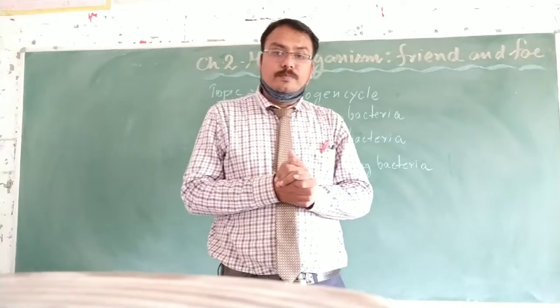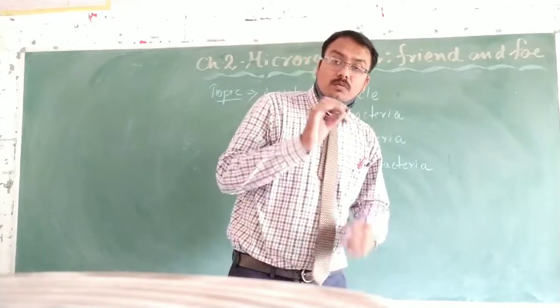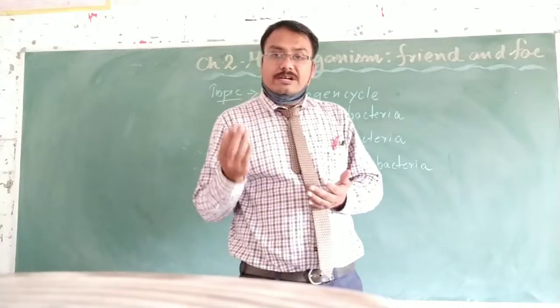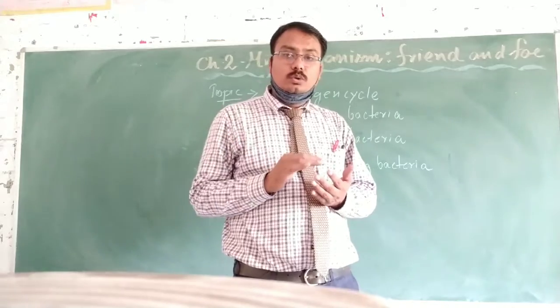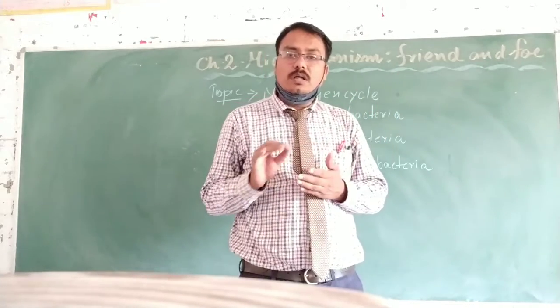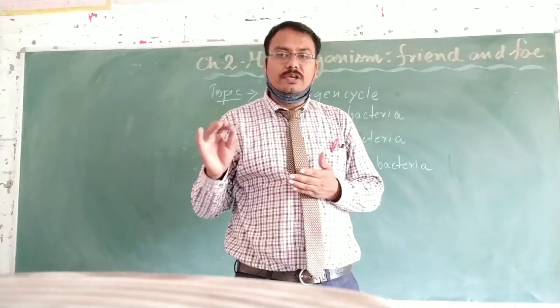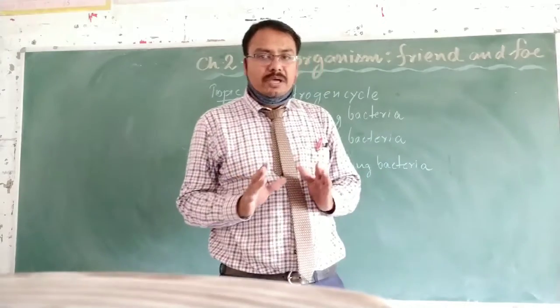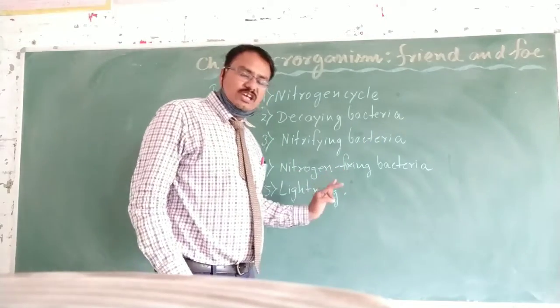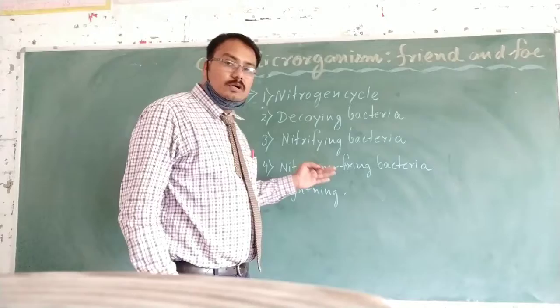So students, you must remember what denitrification is. The conversion of nitrate back to nitrogen form in the atmosphere is called denitrification. Okay students, so today I have completed the theory portion of this chapter,